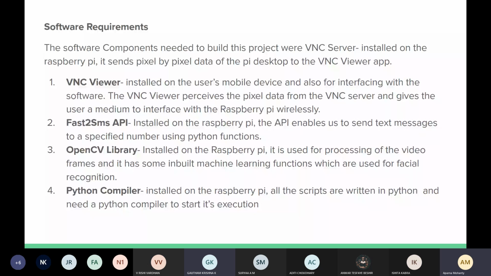Now Fast2SMS is just a tool which sends an SMS to the owner, with information like some person has entered, it's a friendly face, or it's an intruder. The OpenCV and Python compiler is where most of our important processes happen. Like I mentioned before, the recognition and identification of faces happens here. Next slide, please.